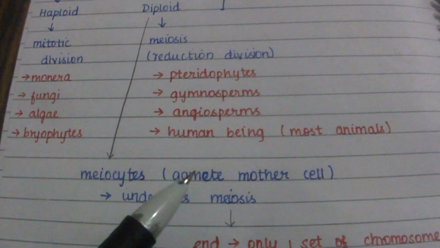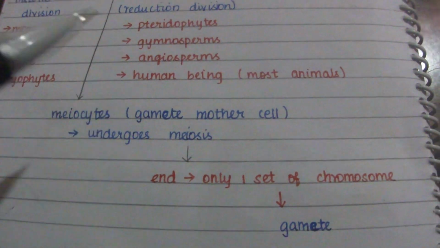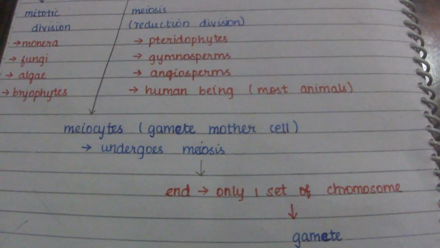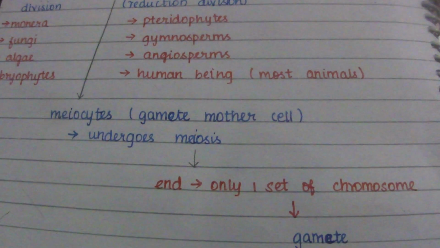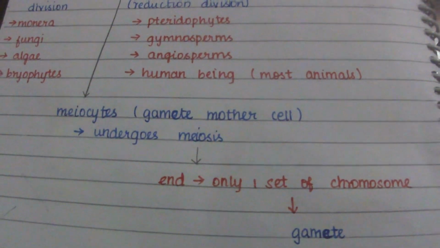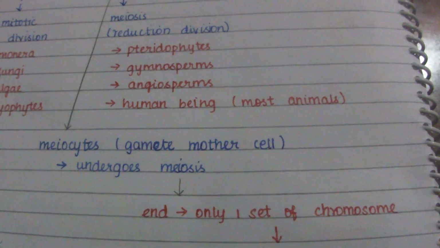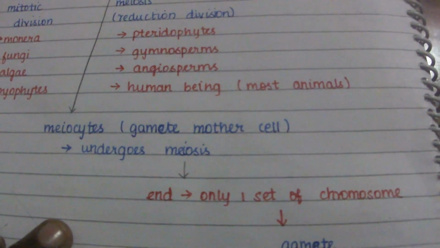After meiotic division or reduction division, only one set of chromosomes will be incorporated into each gamete.